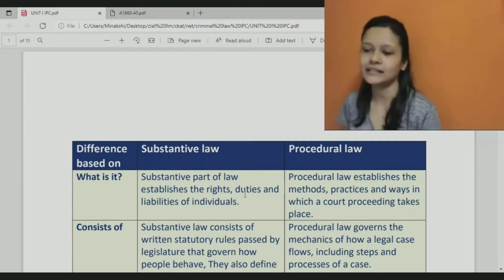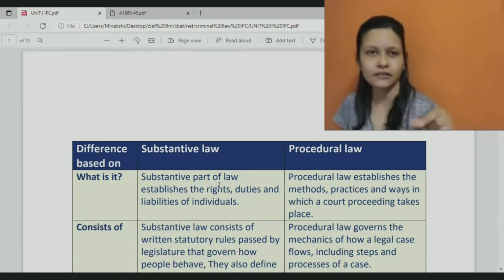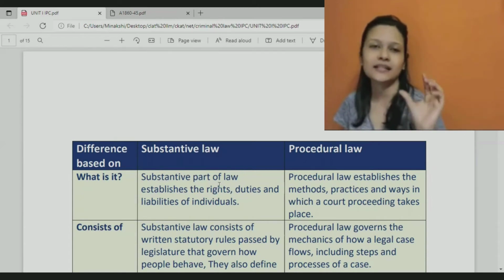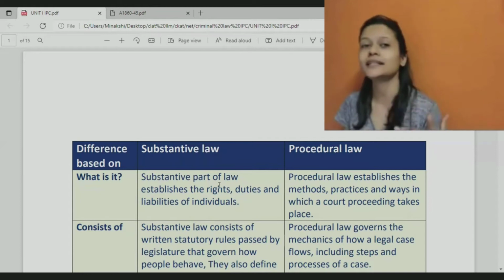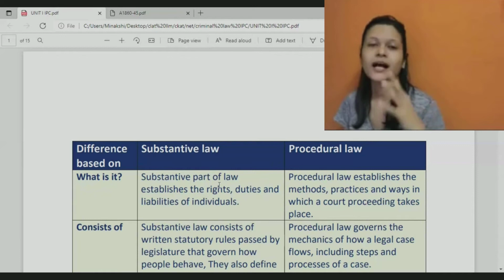So that is nothing but mentioned in a substantive law that this is your right and this is your obligation. And if you are violating it, it will be considered as the crime of murder, which is punishable under IPC. So that is nothing but substantive law that is talking about what is a crime and what is the punishment for it.